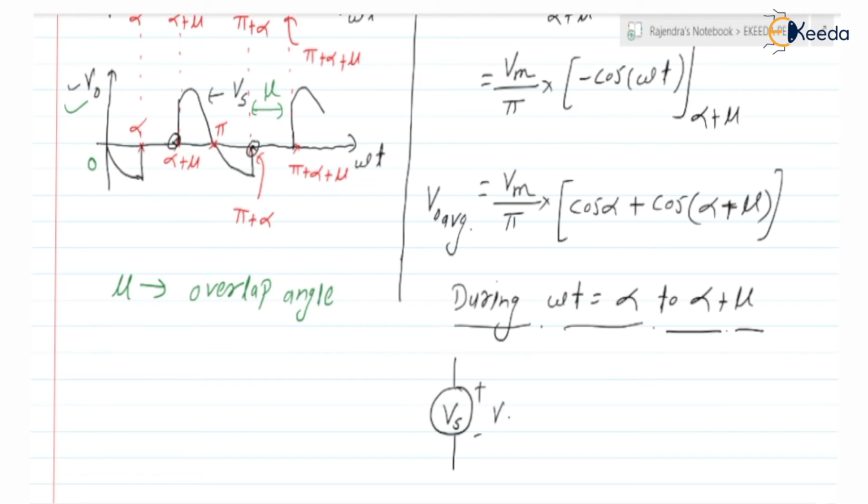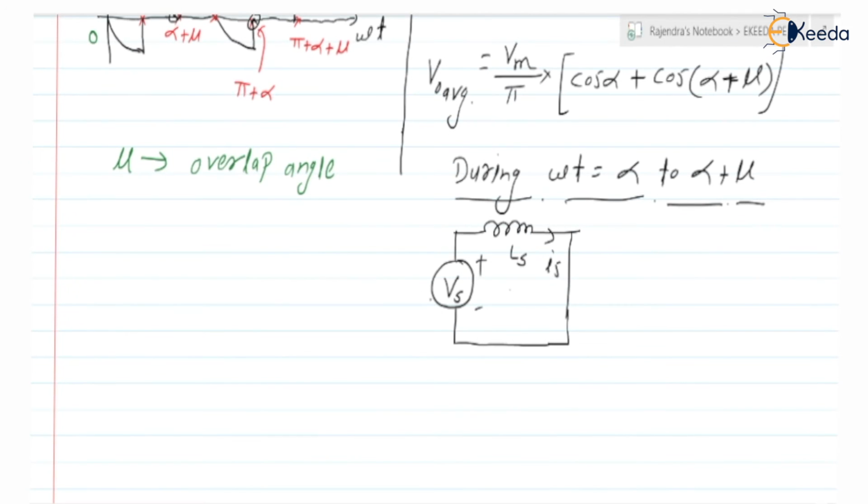Next we have the source inductor Ls, and across it there is a direct short circuit. The current here is Is.